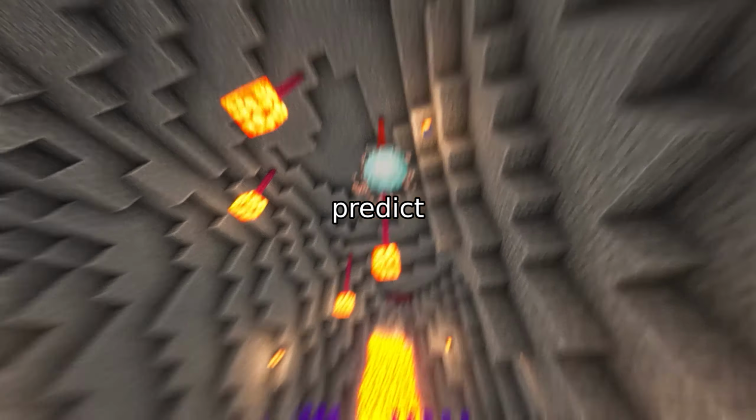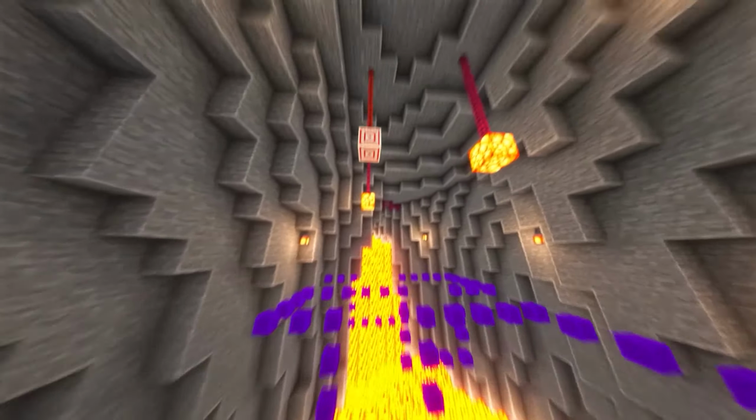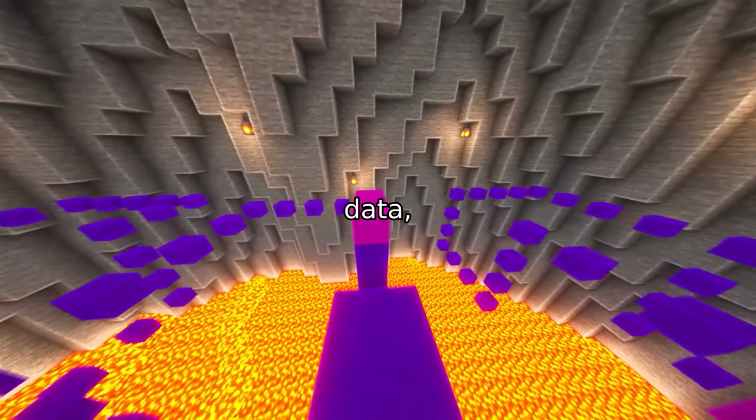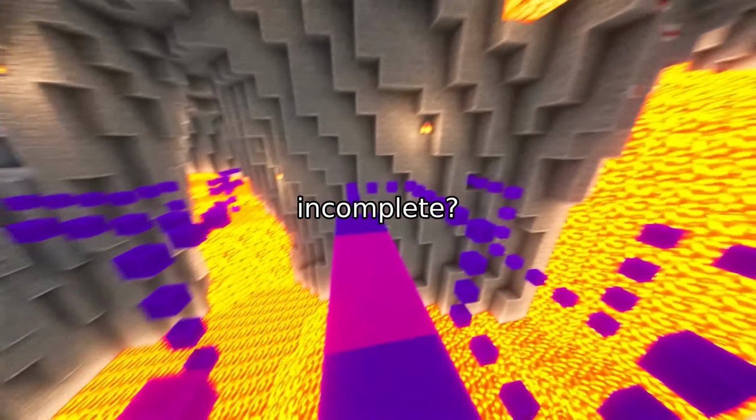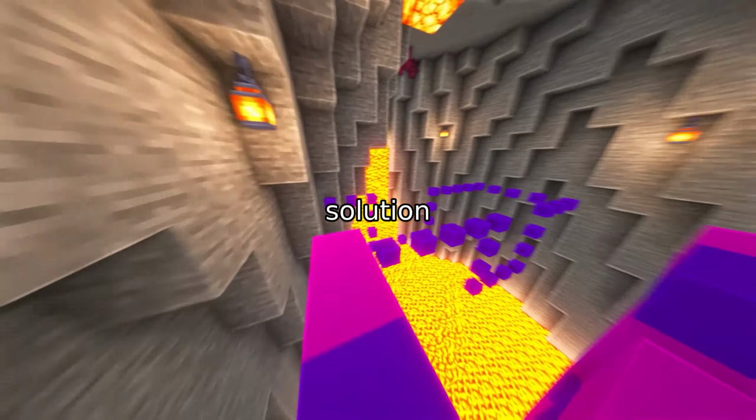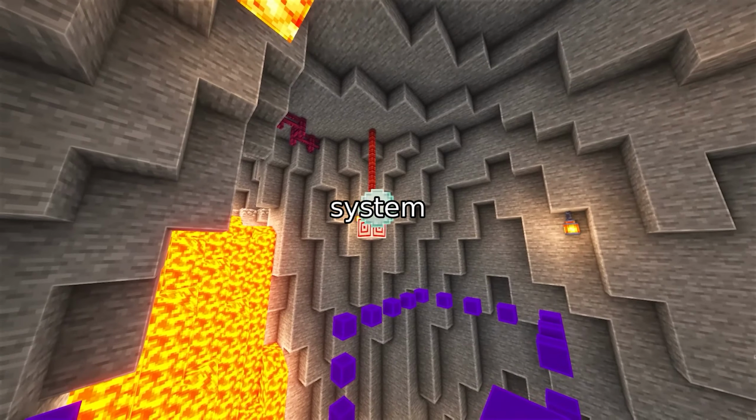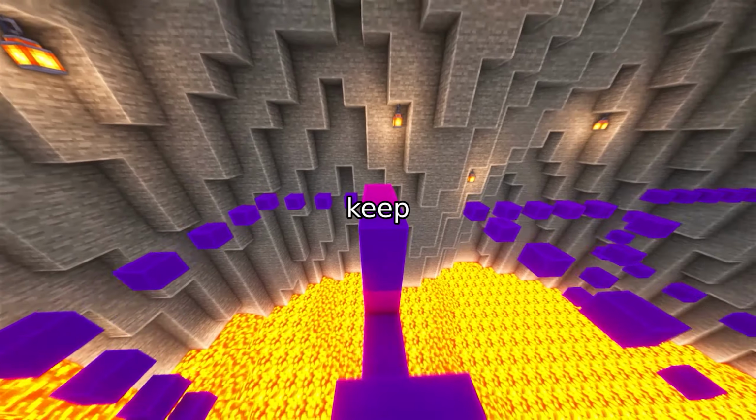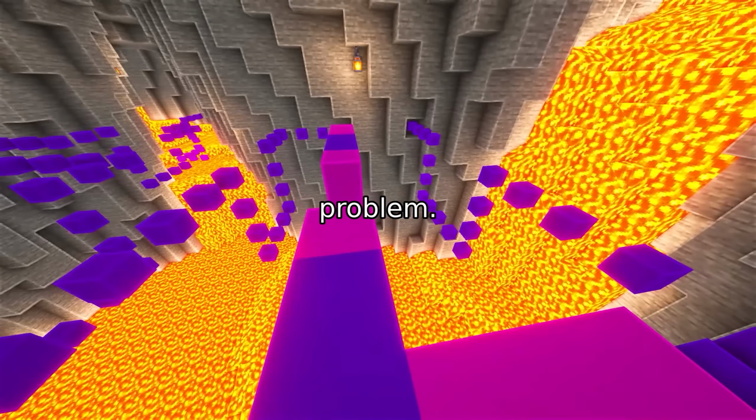Ever wondered how cities predict traffic jams or optimize road networks? The answer lies in vast amounts of traffic data, but what happens when that data is incomplete? Today, we're diving into a groundbreaking solution called STAMImputer, a smart system that fixes missing traffic data so cities can keep moving smoothly. Let's start with the problem.